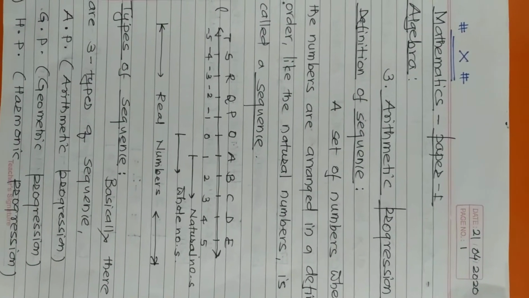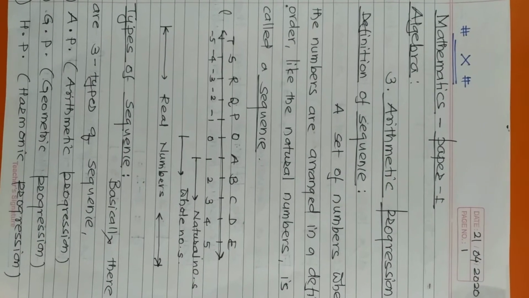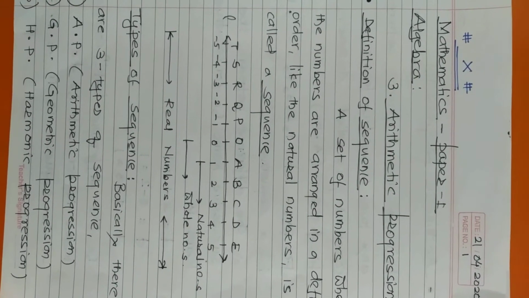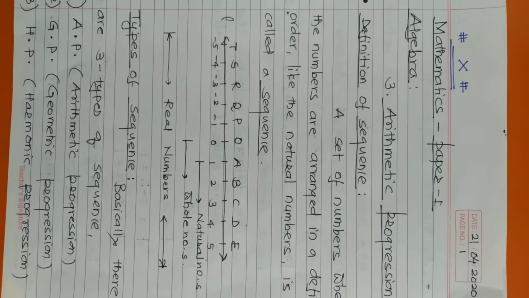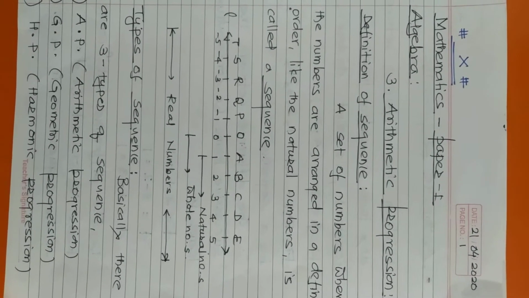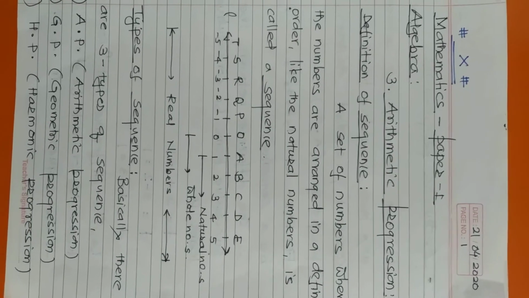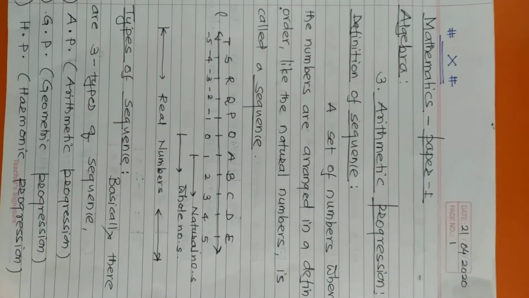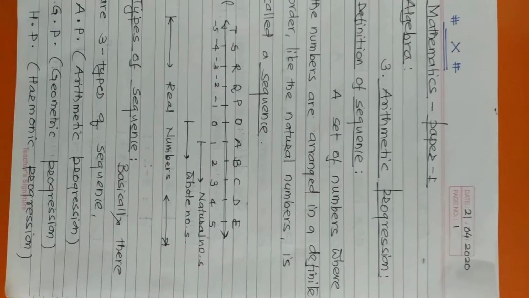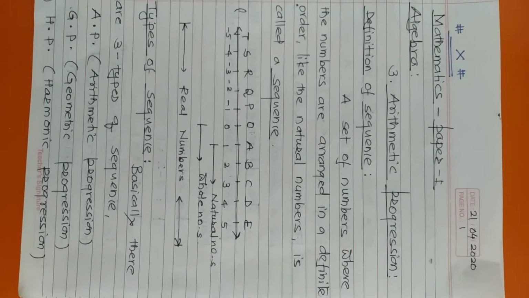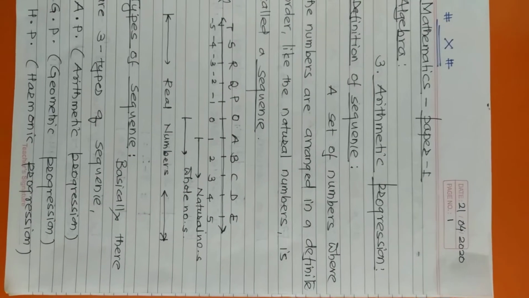So first of all, algebra, no doubt, is the study of numbers in general. As far as arithmetic progression is concerned, first we have to consider the meaning of that basic sequence. Sequence means definitely it is a set of numbers. I think you are familiar with the definition of set.